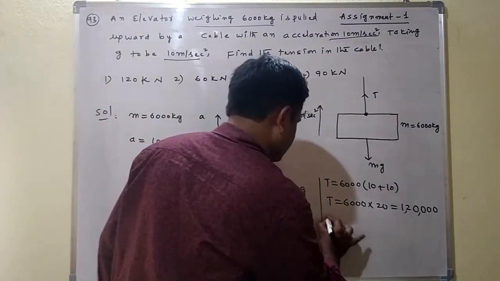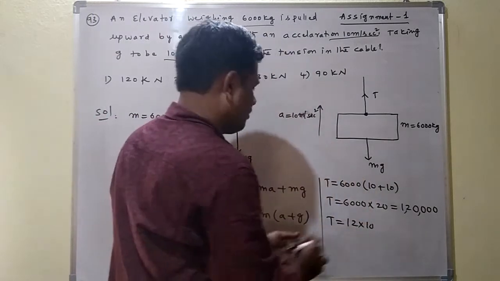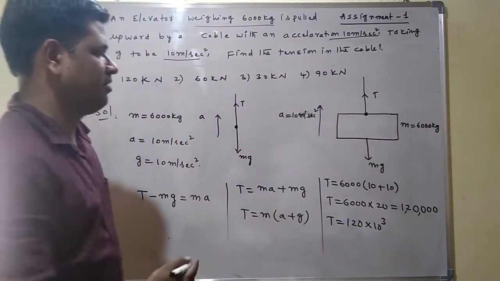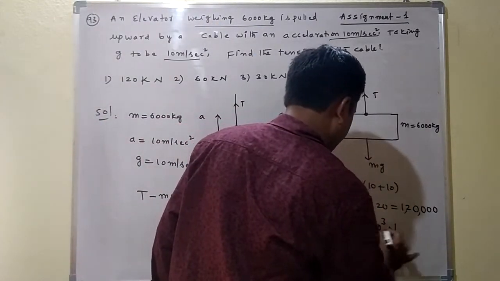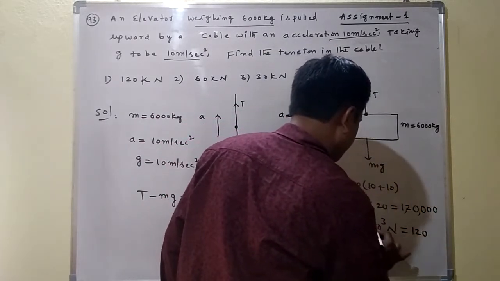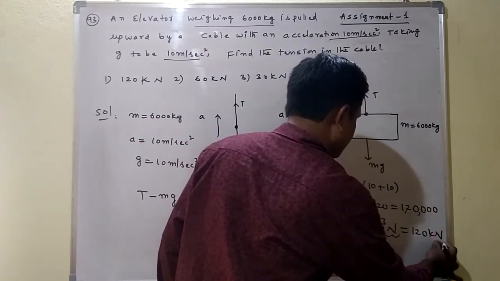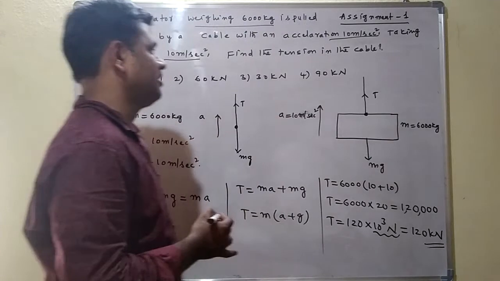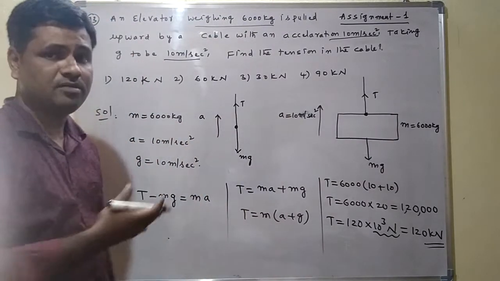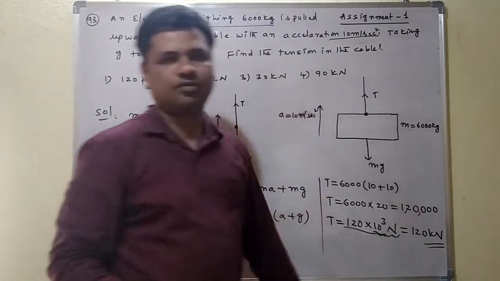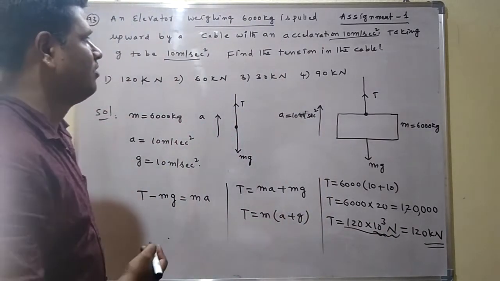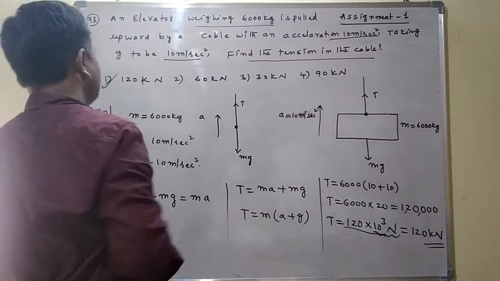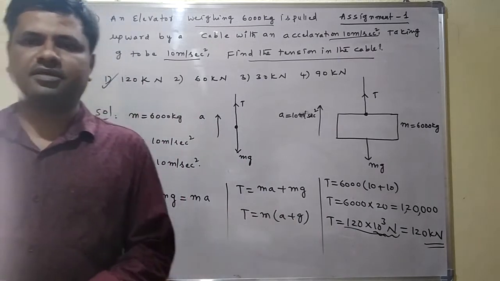This can be written as T is equal to 120 into 10 power of 3 Newton, which can be written as kilonewton. So here tension is how much we are getting? 120 kilonewton, because answers are given in kilonewton. So this final value I am converting into kilonewtons. That is the tension in the cable: 120 kilonewton. So which option is correct here? First option is correct.